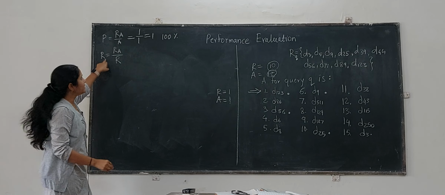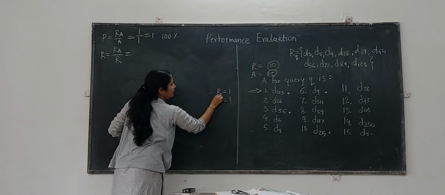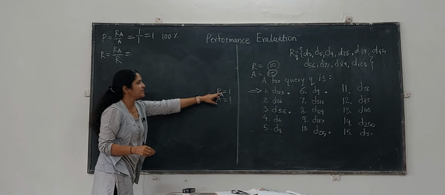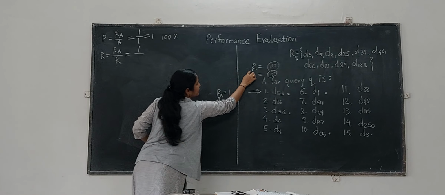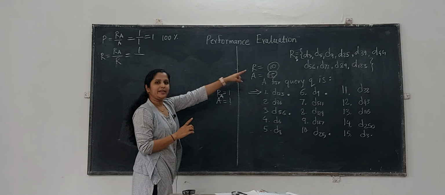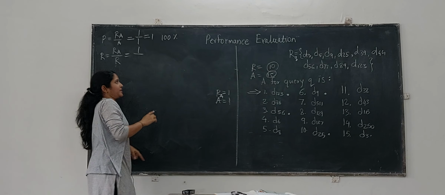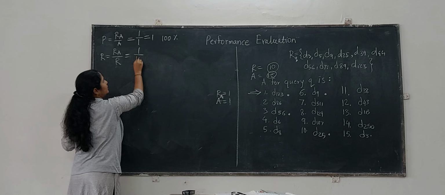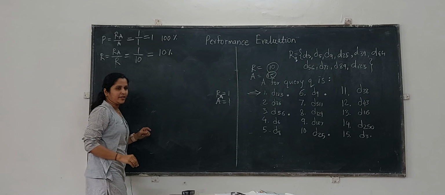But for recall, the total relevant documents retrieved in the answer set are 1, but the R value is always going to be 10, as we go through the points of the answer set. So 1 by 10, so recall is 10%.